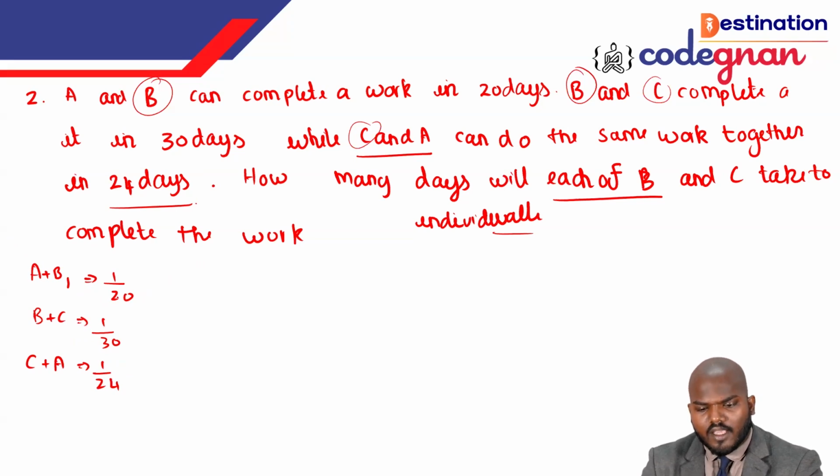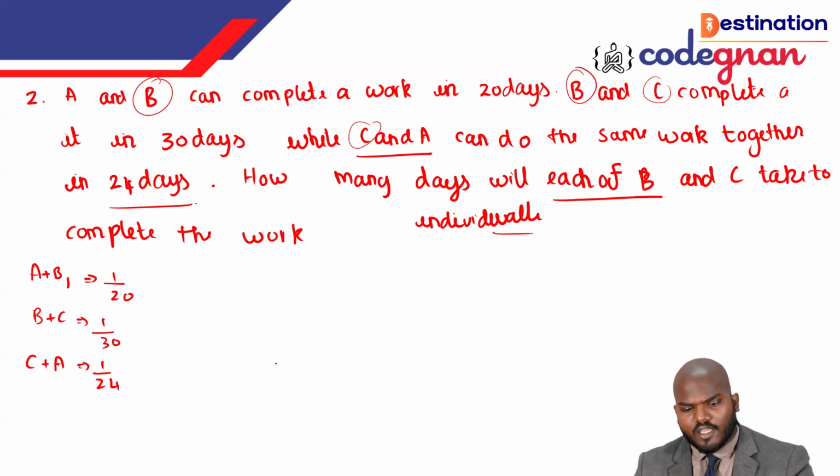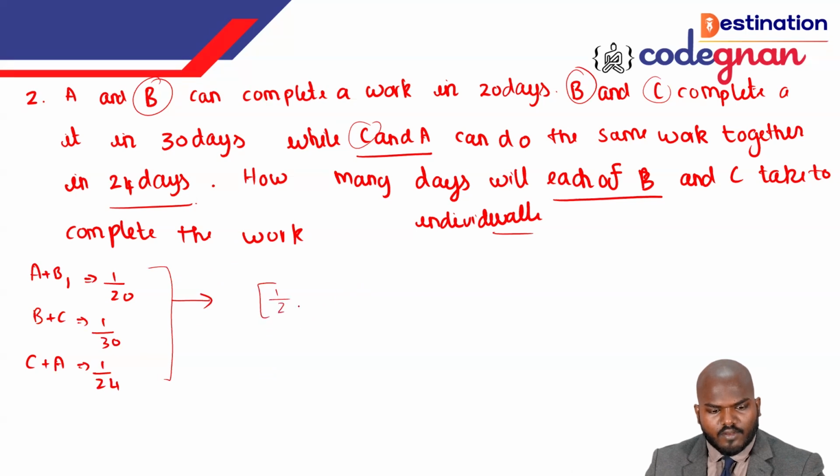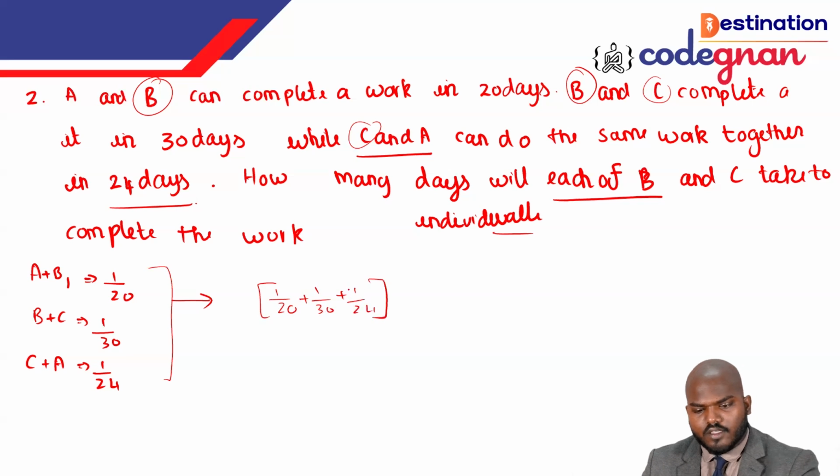We need to combine them, because we want to find the 1 day work of ABC. If you find ABC, then you can find each value individually. To find ABC, we have to add all of the values. That is the 1 day work. So we take all the values: 1 by 20, 1 by 30 plus 1 by 24, which comes to 1 by 12 times. It is the 1 day work.